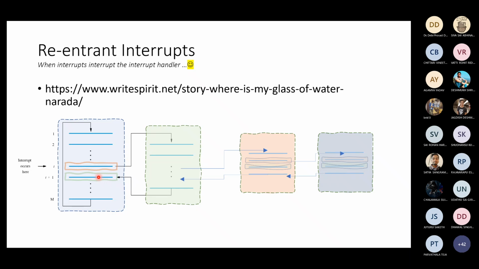Fine. So re-entrancy, therefore, is a fact of life. It can happen. Of course, you can stop it. You can say, at this point, I disable the interrupts, and at this point, I enable interrupts. Right? So you can do that. Which means that all these recursions which happen do not happen. But if you say, no, no, no, these are equally important recursions, and what if one of these recursions is a non-maskable interrupt? Well, you have to service it. So if it happens, you have to deal with it. Right? So this is called re-entrancy. It happens, right? And it happens very routinely.